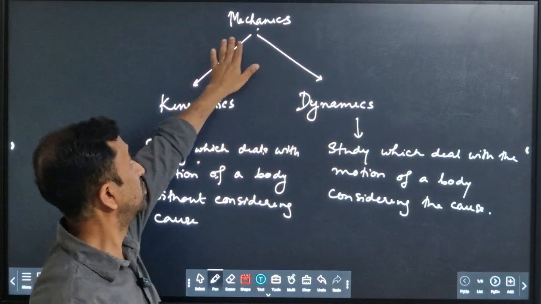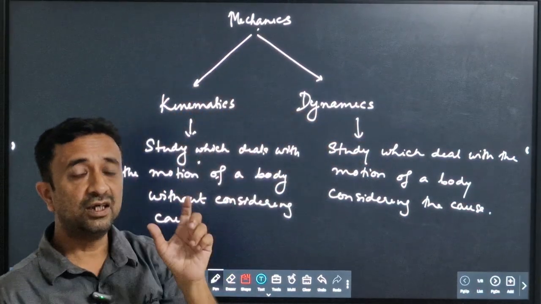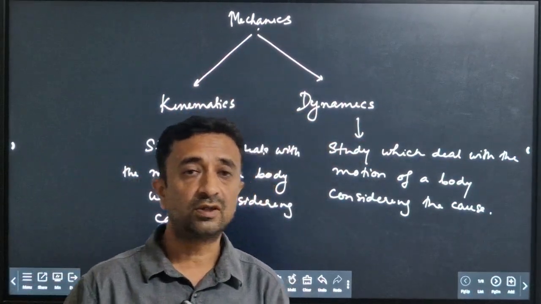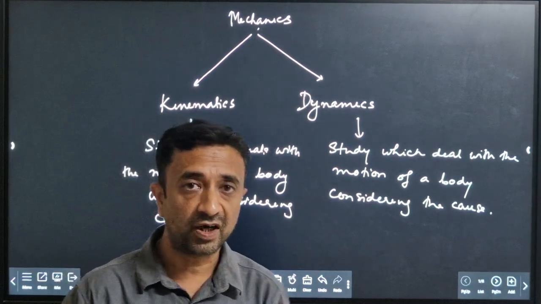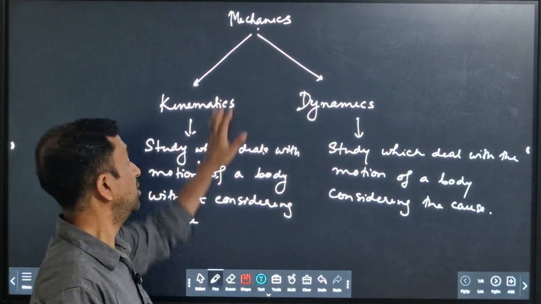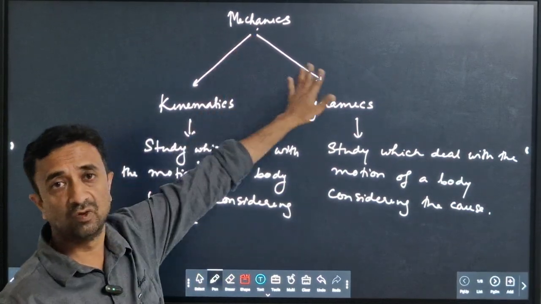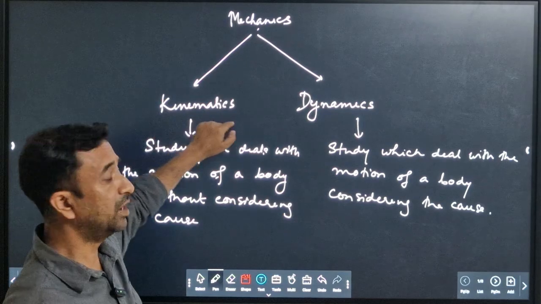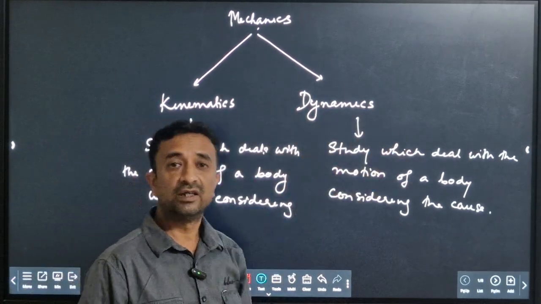So what is mechanics? Mechanics is a branch of physics which deals with the state of a body, the state of rest or motion of a body. Here mechanics is divided into two types. One is called kinematics and the other is called dynamics.